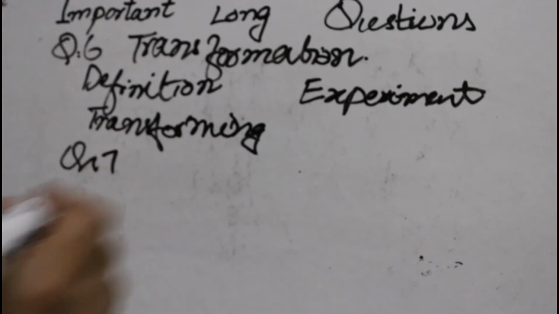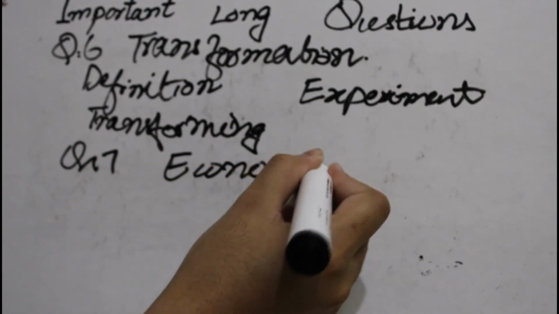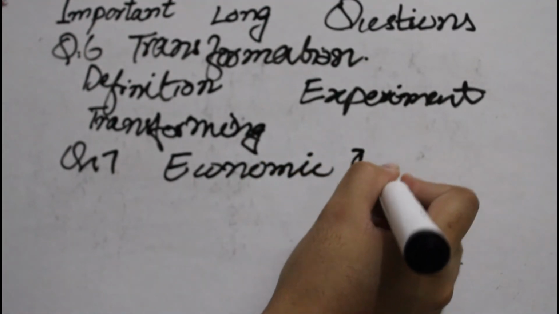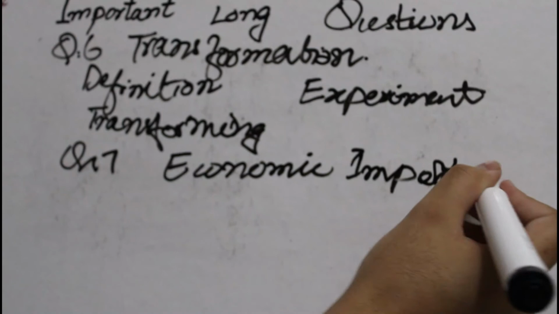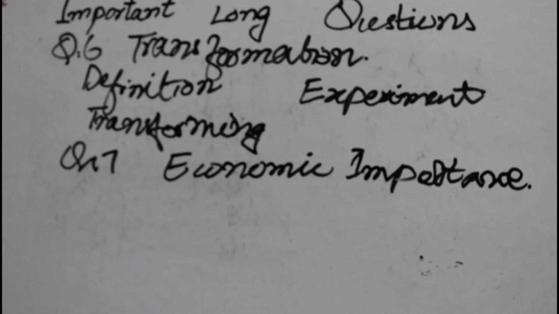Question number 7 is the economic importance of bacteria. It is a little bit longer than other questions, but it is one of the most important questions because it involves useful bacteria as well as harmful bacteria. So we have to tell about the useful impacts of bacteria and how they are used in beneficial ways, like their role in pharmaceuticals, biotechnology, and genetic engineering.